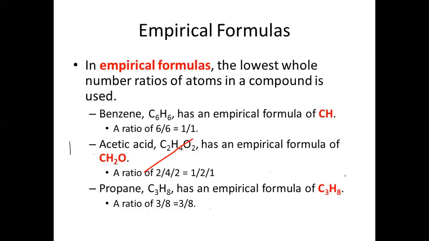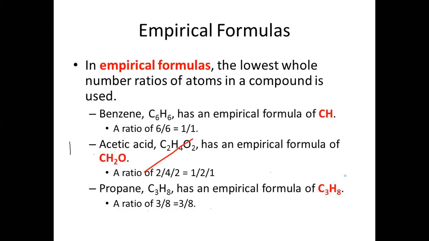The ratio is 1 to 2 to 1, while in benzene the ratio is 1 to 1, while in acetic acid the ratio is 1 to 2 to 1. That tells us, when you want to make this compound, what ratio you would be required to make this compound. Now next is propane.